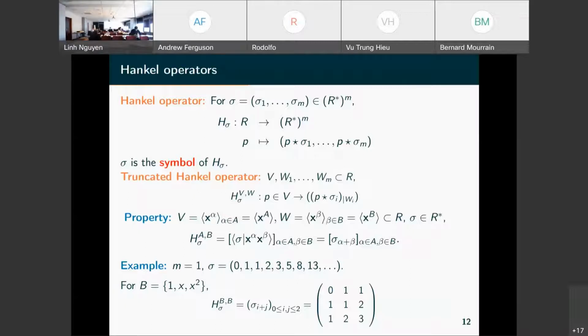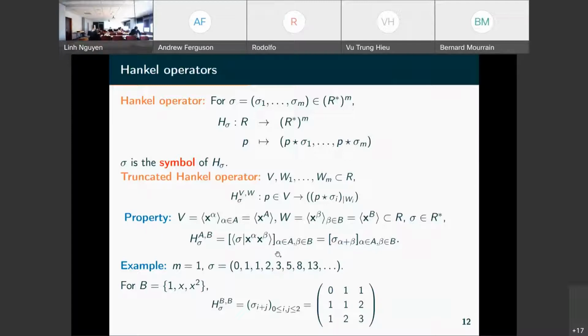So this is like sigma applied to x alpha times x beta, if we have the rows indexed by the x alpha monomials and the columns indexed by the x beta. That is the coefficient sigma alpha plus beta of our series.